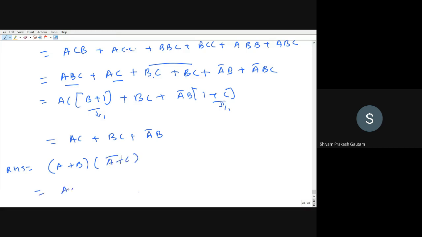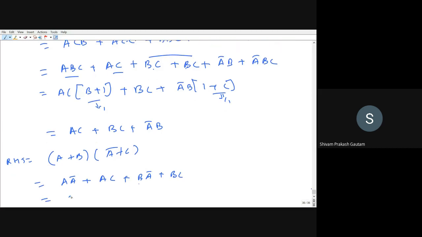That will be equal to A into A bar, open the bracket, plus A into C plus B into A bar plus B into C. So A into A bar is equal to 0. So 0 plus AC plus A bar B plus BC. This will be equal to AC plus BC plus A bar B. So you can see LHS is equal to RHS.